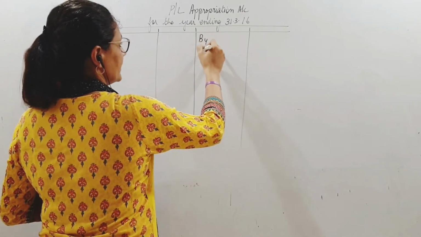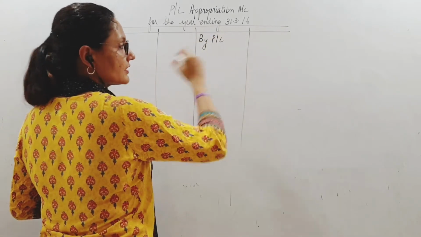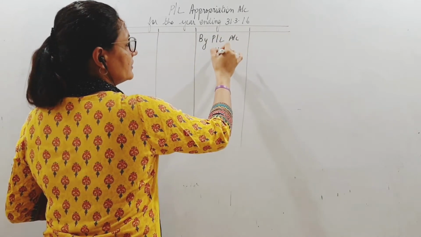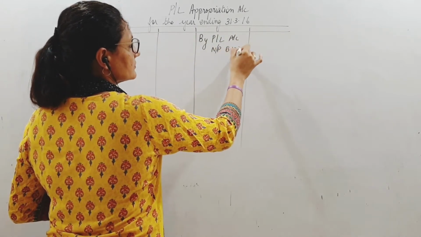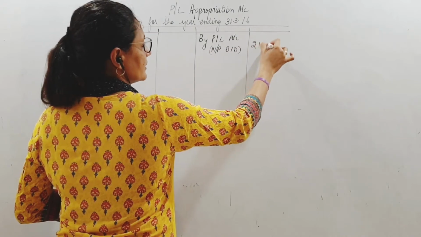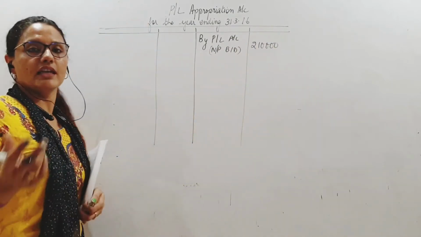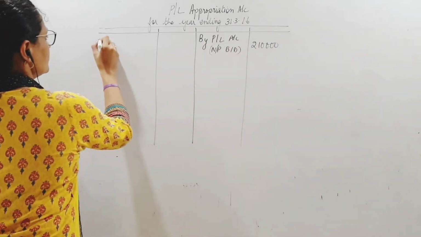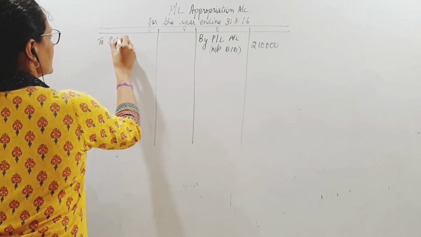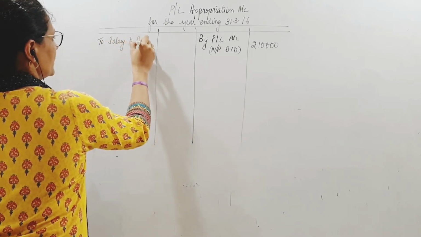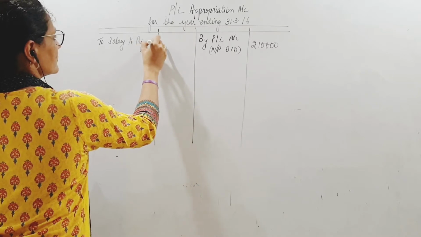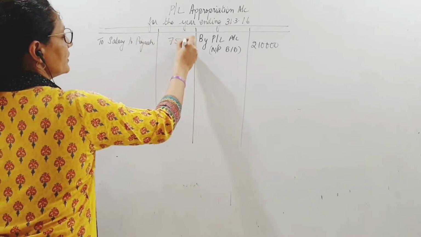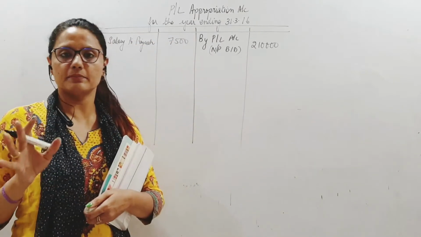So we start with that by profit and loss account, net profit brought down 2,10,000. The only appropriation that is given here is salary to Piyush, which is 7,500. This is the annual salary, so I am not multiplying with 12 or anything.